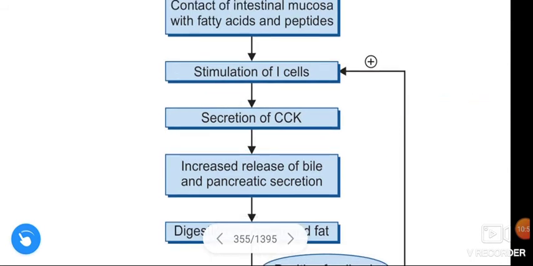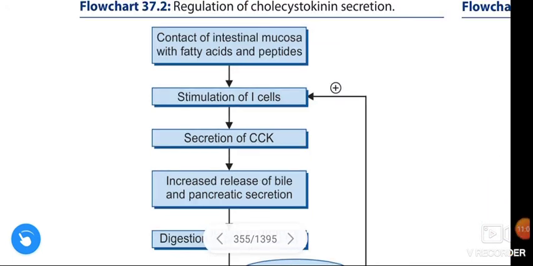Guys, this is about cholecystokinin, which is one of the gastrointestinal hormones of the gastrin family.